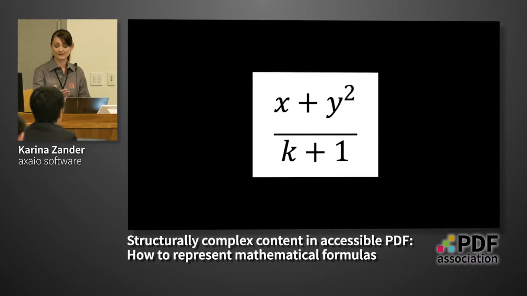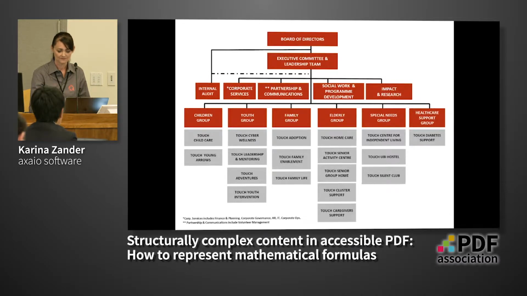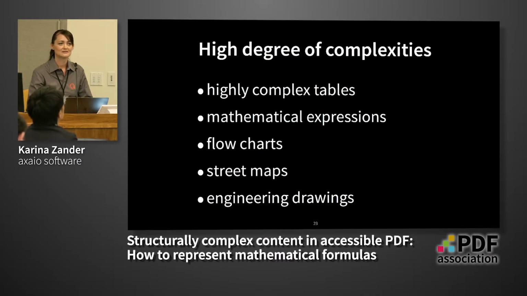Yeah, you can read it linearly, but the structure is not linear anymore here. Or that org chart, which follows a tree structure. Yes, but this wasn't so complicated. It still gets more complicated with highly complex tables, very complex tables with mathematical expressions, which are not simple anymore, with flowcharts.